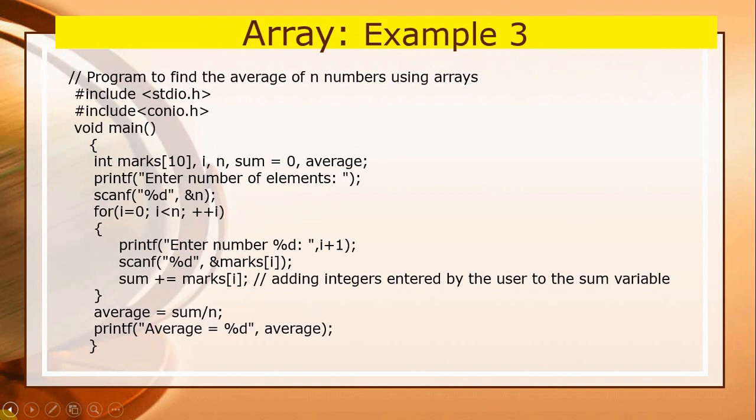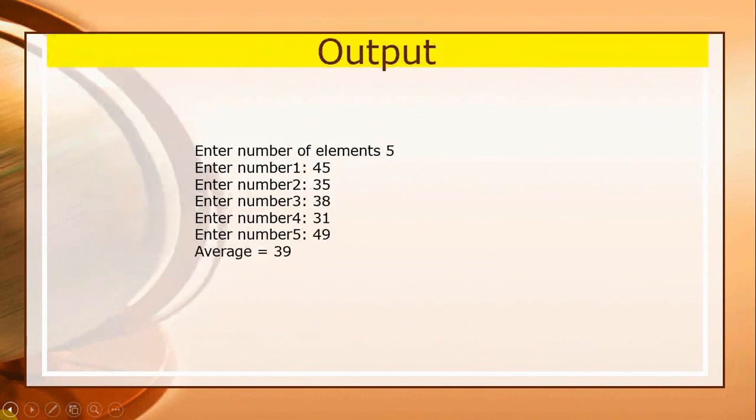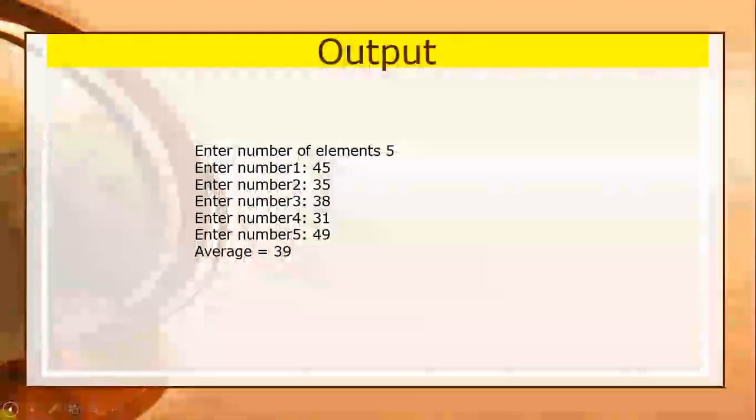Suppose you want to calculate the average of a specific number of students, you can calculate the average. You just go to the C editor and type the program, then the concept will be clear. Here is the output of the program. It will prompt the message, enter the number of elements. Suppose you want to find the average of 5 students, then I enter the values here, and after initializing, the values will be summed and stored in the sum variable, and finally it will calculate the average and display it.